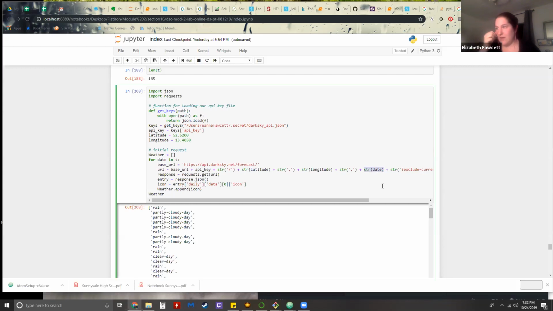So we ended up with a single entry called response. Then we transformed that entry into a JSON format. Then we told that JSON entry that we wanted only this information here. So we only got the weather for that day.